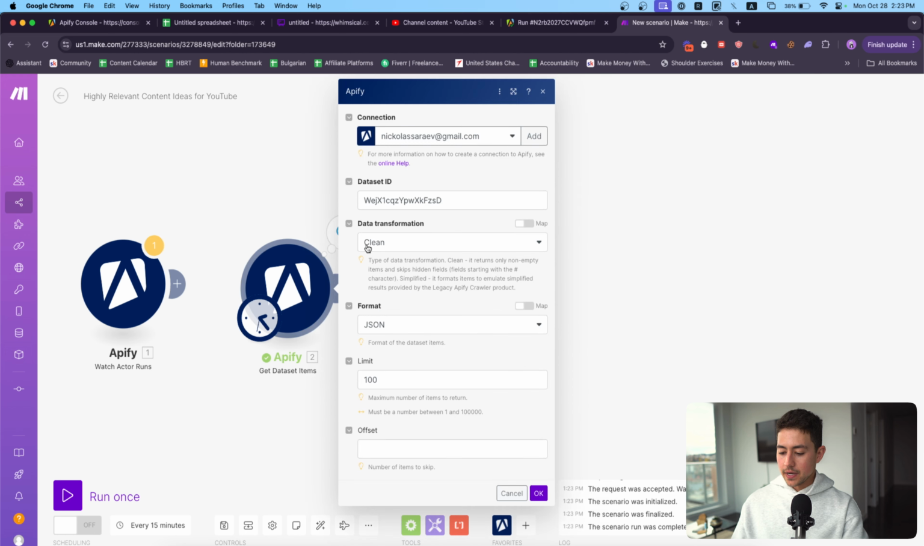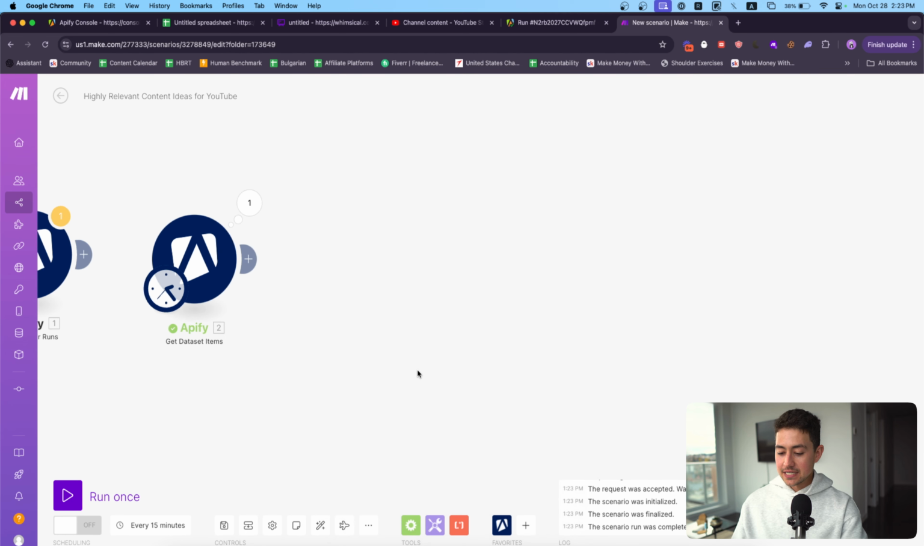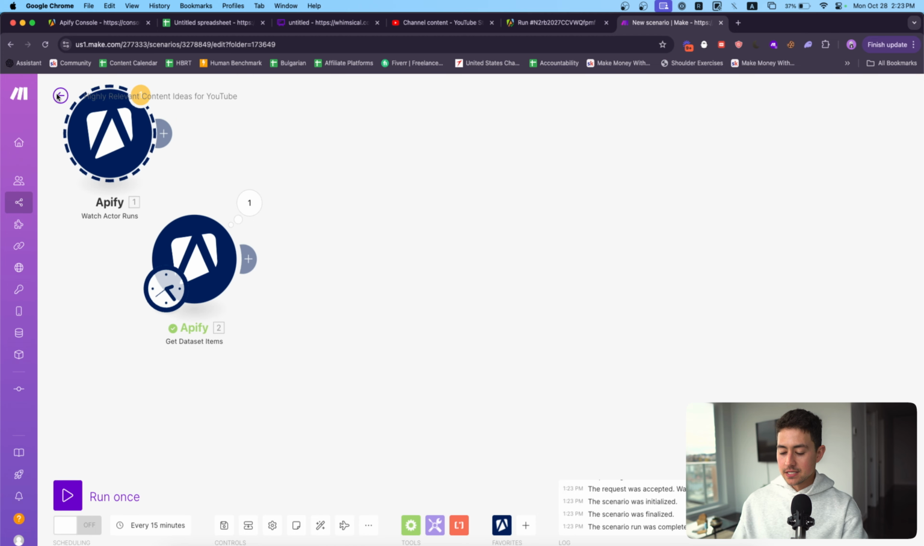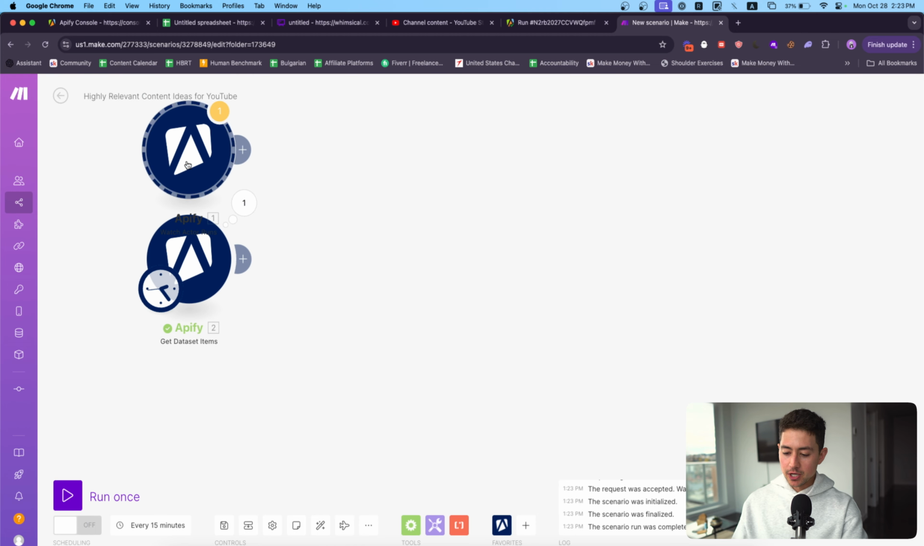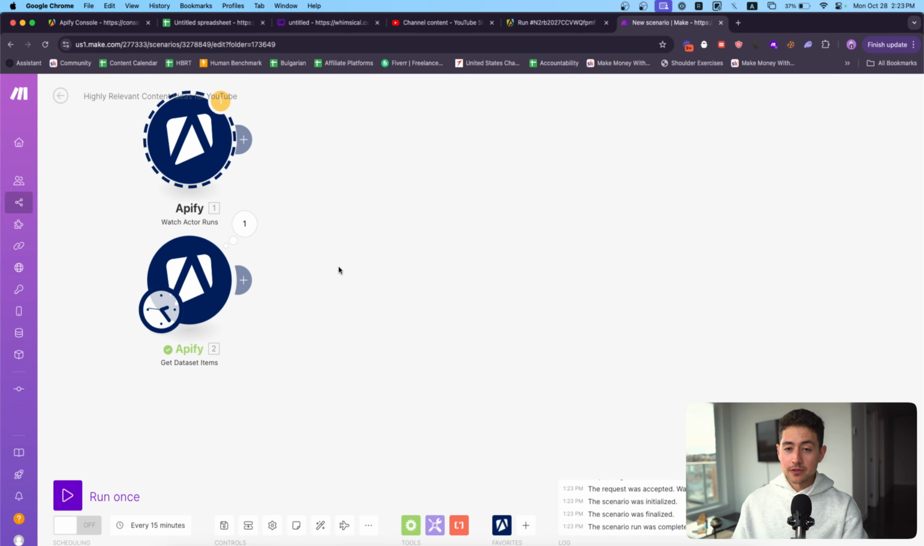Beautiful. Okay. Because I don't actually want to waste 100 operations in Make every time I do this, I'm just going to set the limit to 10. I'm going to delete this. Actually, no, I'm going to keep it. Let's just put it on top here so it doesn't keep on shunting me over to the right. And now we're actually going to build out the rest of our flow.